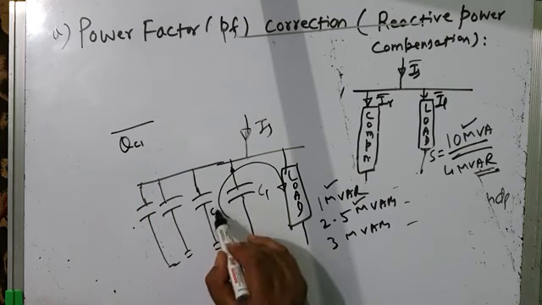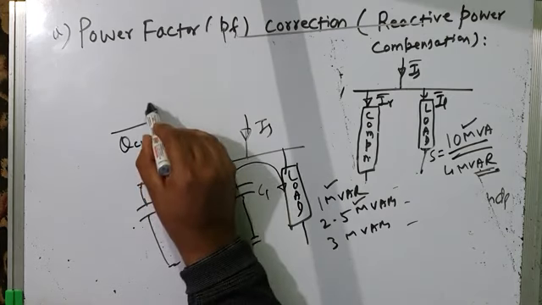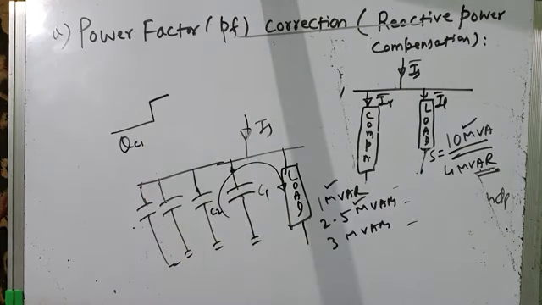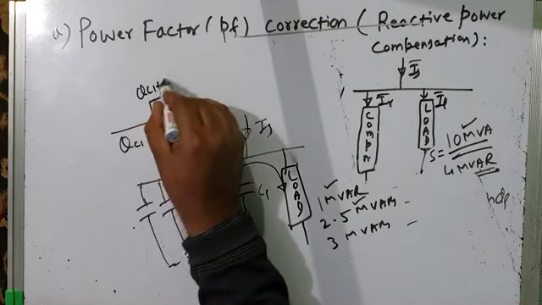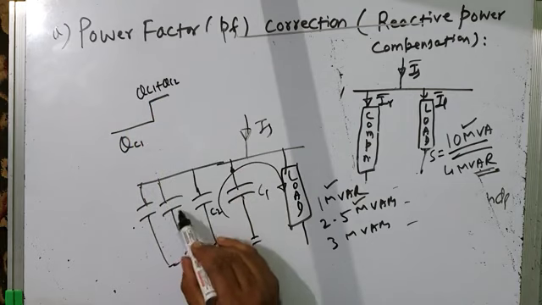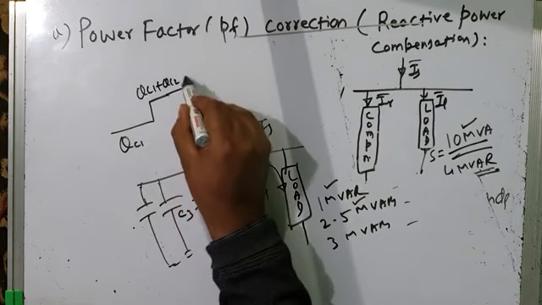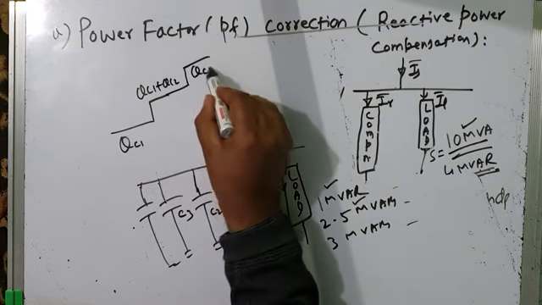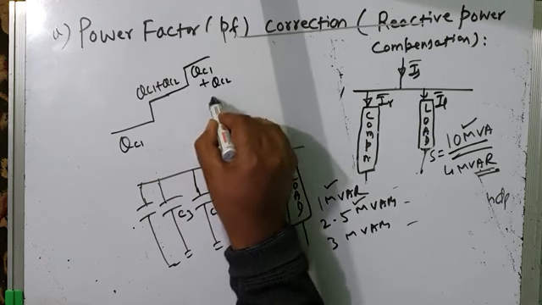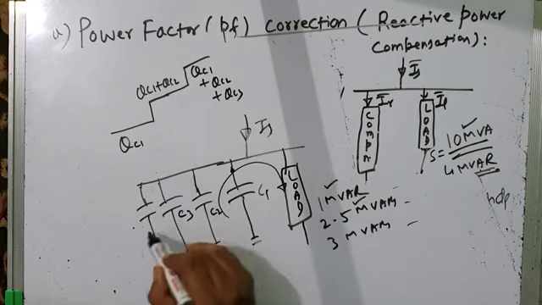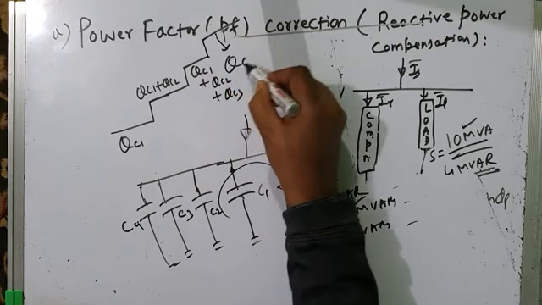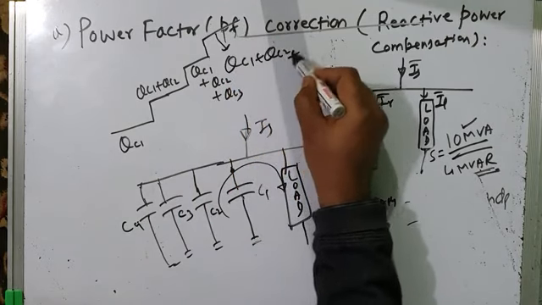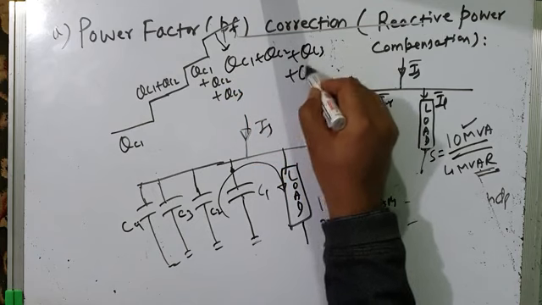When you connect C2 also in parallel, the reactive power increases in discrete steps like this, QC1 plus QC2. If you connect C3 also, then reactive power will further increase, QC1 plus QC2 plus QC3. And if you connect C4 also, it will further increase, QC1 plus QC2 plus QC3 plus QC4.